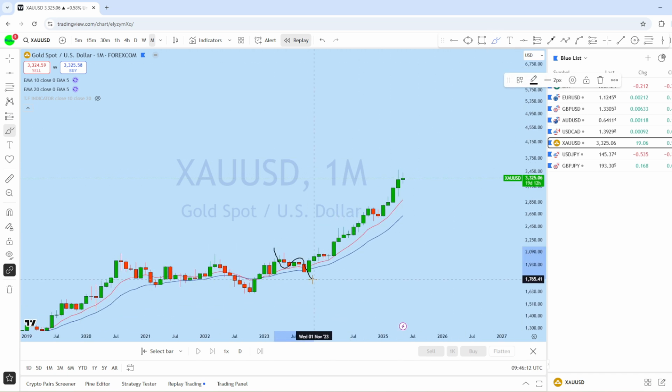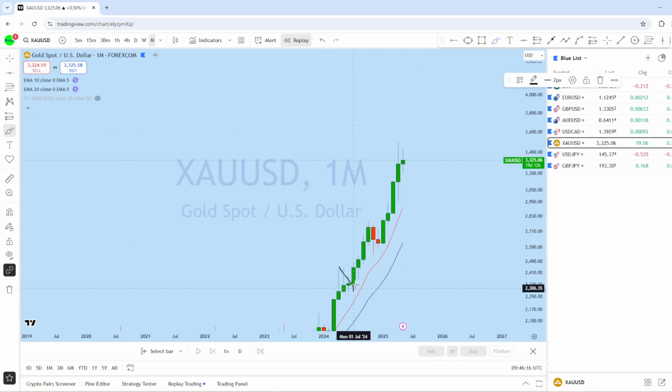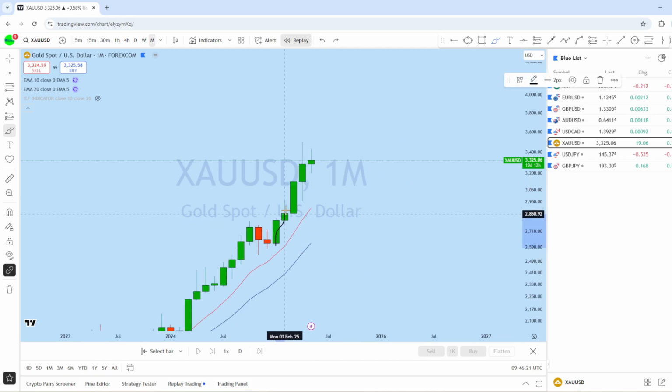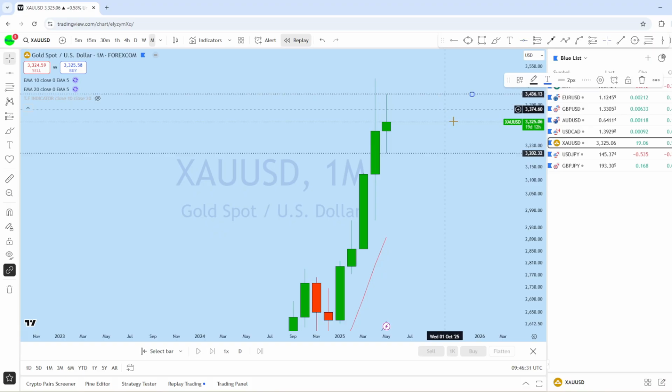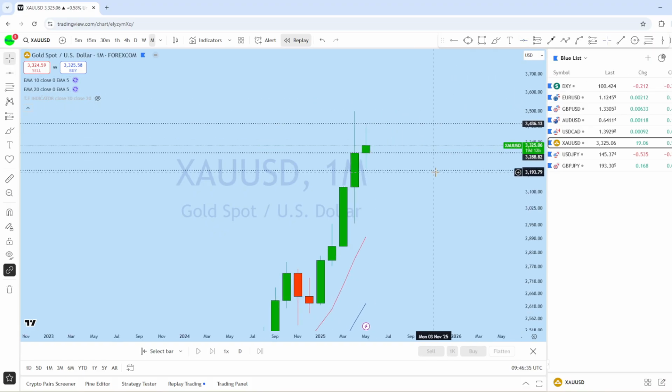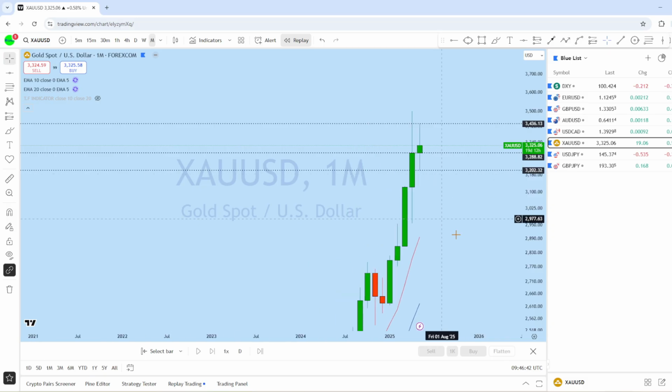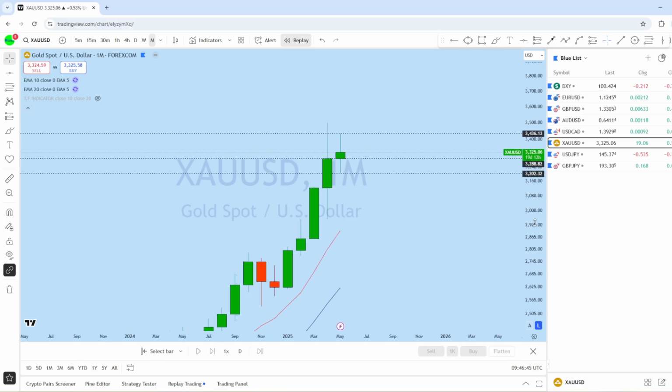There was an inverted head and shoulders and a strong breakout with a pullback and another impulse, then a deeper pullback. And what we can see here is that the monthly is in another impulsive phase. So far the price has tested this low, tested this high, and here is the monthly support. And what I think is that this month, as this market is still showing bullish, the long-term picture could still be bullish, as what is going up is likely to go up.